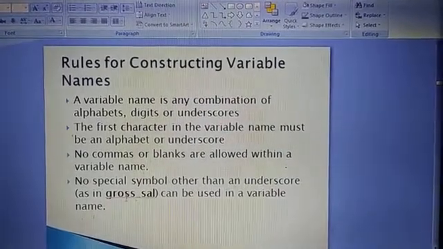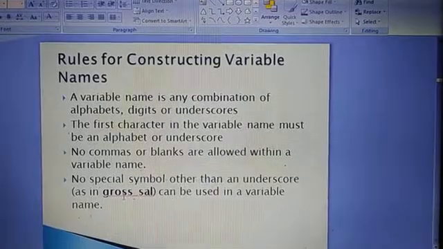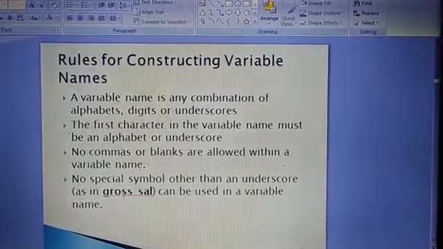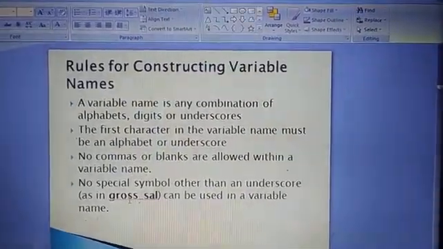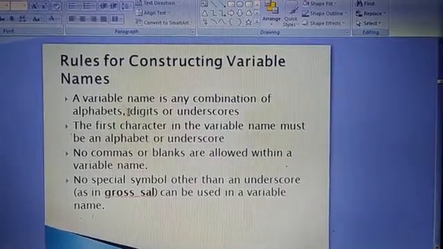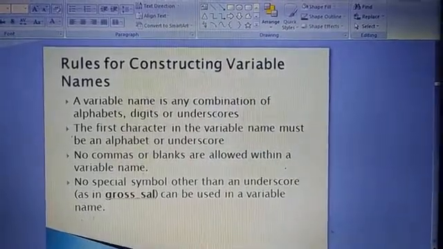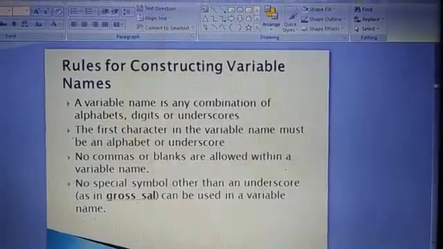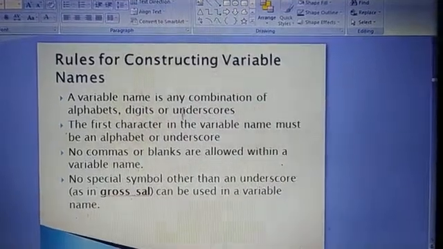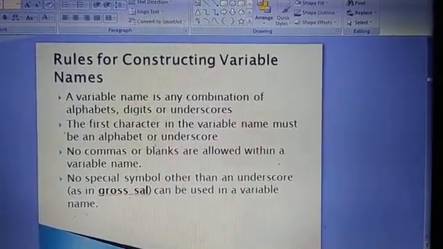Now the rules for constructing a variable name. There are some rules you have to follow to write the name of a variable. A variable name is any combination of alphabets, digits or underscore. The first character in the variable name must be an alphabet or underscore.